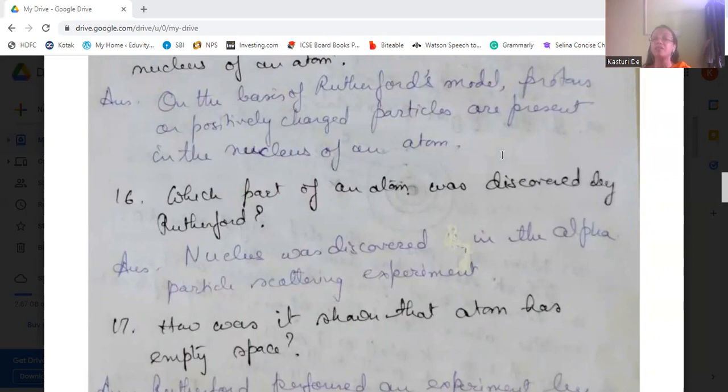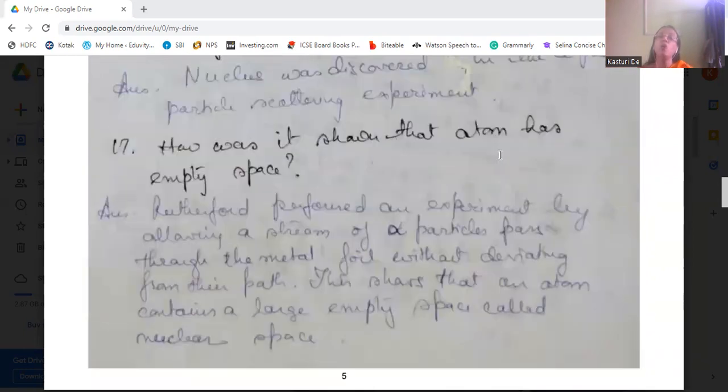Then, how was it shown that atoms have empty space? Rutherford performed an experiment by allowing a stream of alpha particles to pass through the metal foil without deviating from their path. This showed that an atom contains a large empty space.